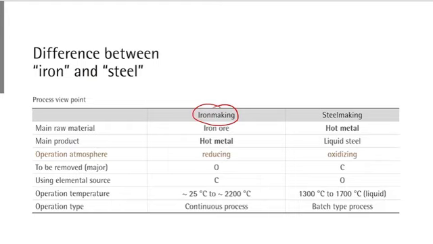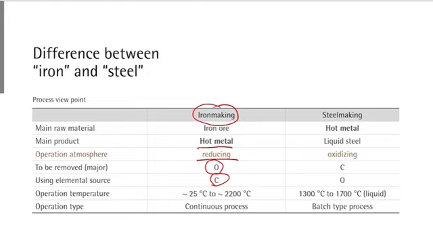First look at iron making. The raw material for the iron making process is iron ore. Through the iron making process, we produce hot metal. This is liquid iron containing a certain amount of carbon. How do you produce hot metal from iron ore? Since iron ore is iron oxide, we first take oxygen out of the iron ore. What would be an effective chemical element to take oxygen from iron ore? This could be carbon. Carbon is supplied from coal. So iron ore and coal work together to produce hot metal. This whole process should be carried out under reducing conditions because oxygen is taken out.